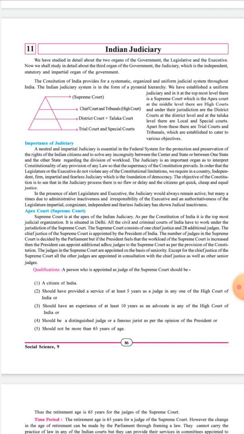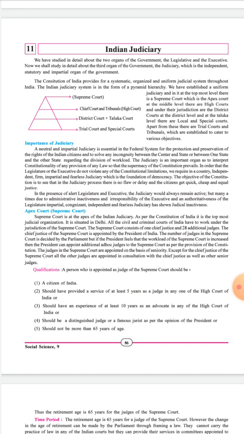Apart from this there are trial courts and tribunals also, which are established to cater to various objectives. We can see this structure is in the form of a pyramid. The Supreme Court, also known as the apex court or the court of records, lies on the top of this pyramid, and it is the highest court of India. Next is the High Court.